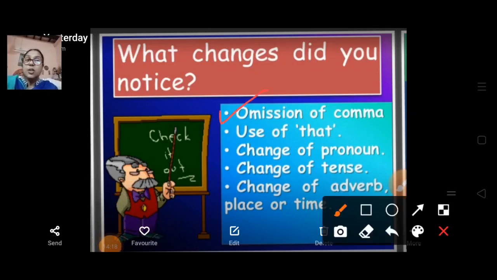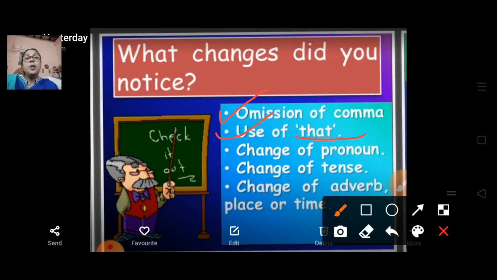So how many things have we noticed in our previous examples? First is the omission of commas. Whenever we are making direct to indirect speech, we omit the inverted commas and use that.